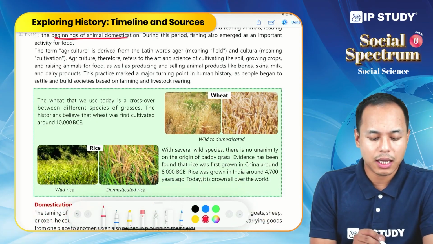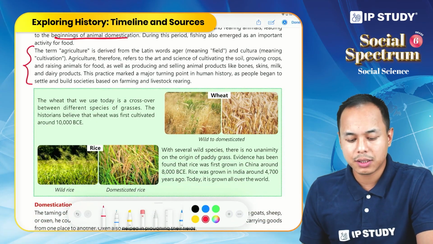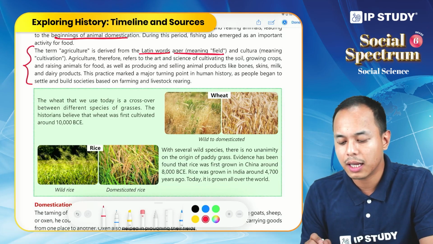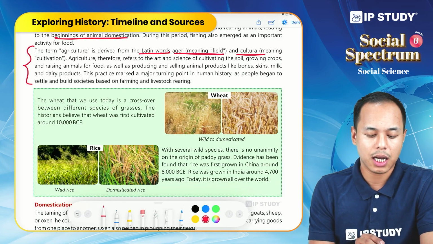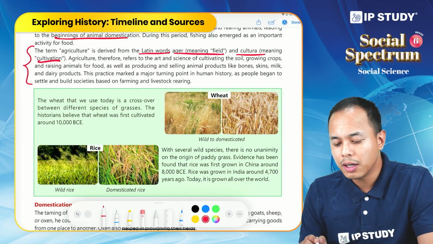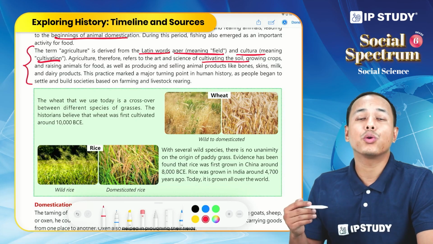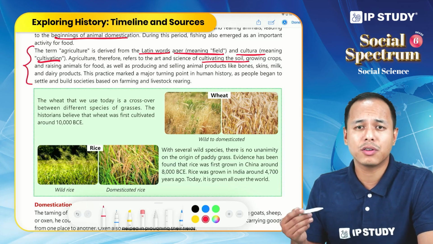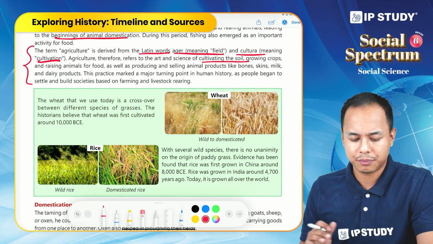Now let us see agriculture. The term agriculture is derived from two Latin words: ager, meaning field, and cultura, meaning cultivation. Therefore, agriculture refers to the science and art of cultivating the soil to grow crops as well as domesticate or raise animals for food and other products.